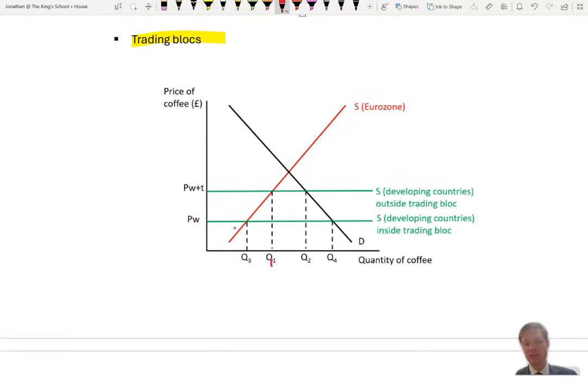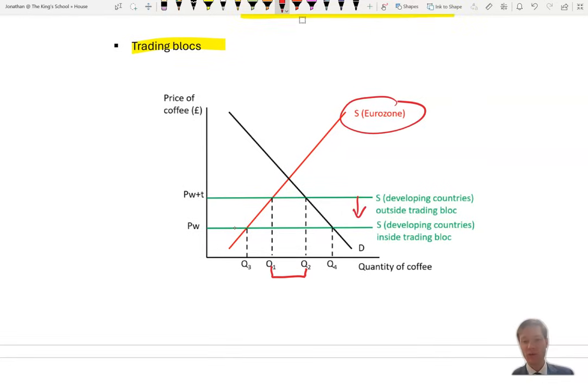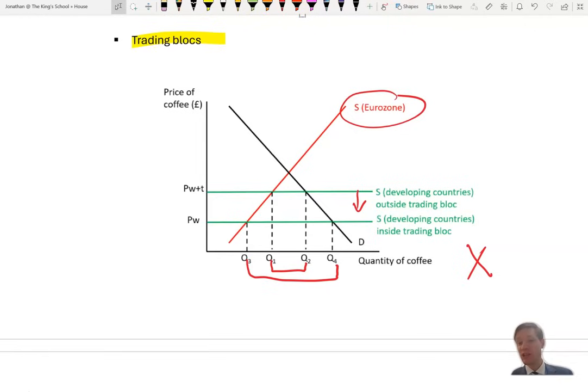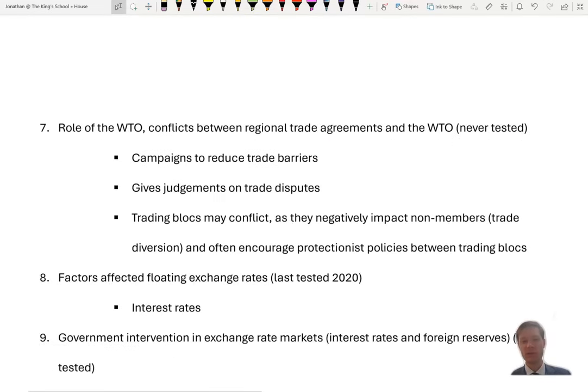And if you wanted to show that in a diagram, if you want to show the effect on, let's say, for example, a coffee producing nation, say Ethiopia, then you're going to need to show the Eurozone as a domestic market. The Eurozone drops its tariffs on Ethiopia, and Eurozone imports of coffee are going to rise such as that. That shows you the exports and therefore the AD and therefore possibly LRAS as well from reinvestment for the developing country you're talking about. And the evaluation of that can be that, well, the developing country then has to drop their tariffs back on the Eurozone, which is going to possibly flood with lots of cheap imports.